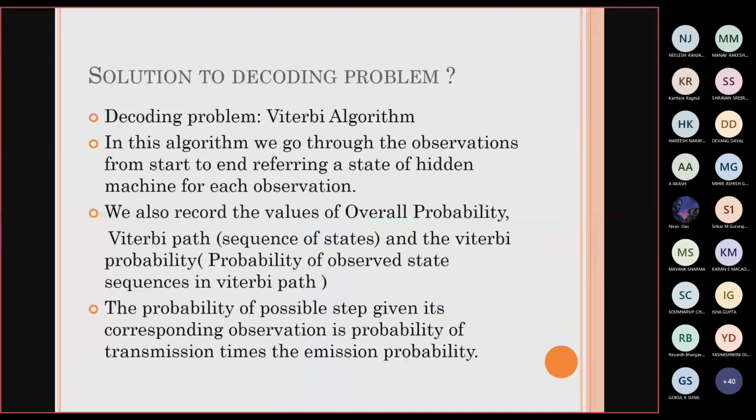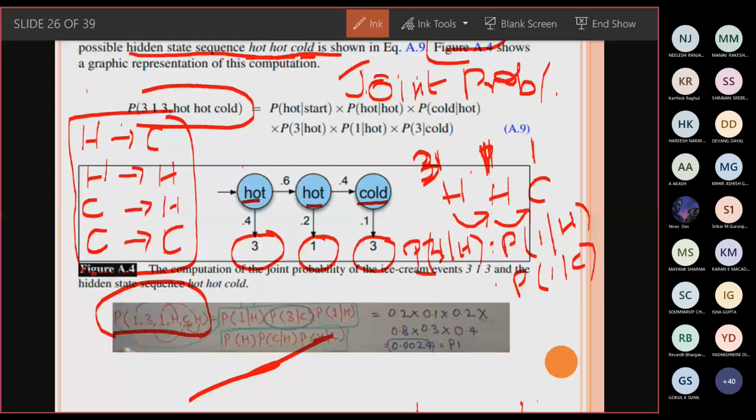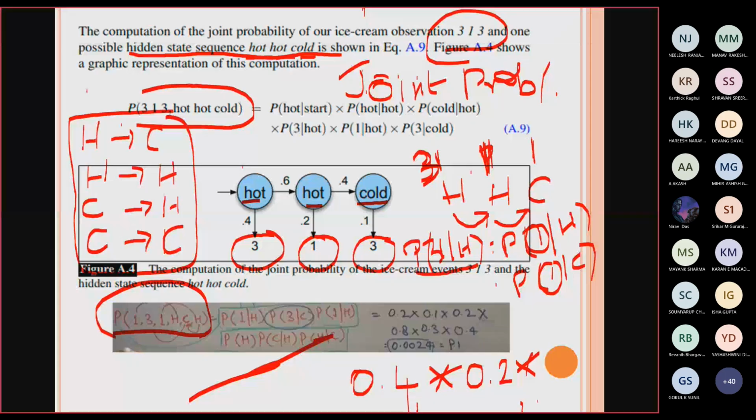So the probability of 3 given H means the probability of the child consuming 3 ice creams given a hot day, which is 0.4. This is multiplied by the probability of the child consuming 1 ice cream given a hot day, which is 0.2; you can find it in the matrix. Multiplied by the probability of the child consuming 1 ice cream given a cold day. If you look over there, it is going to be some 0.3.